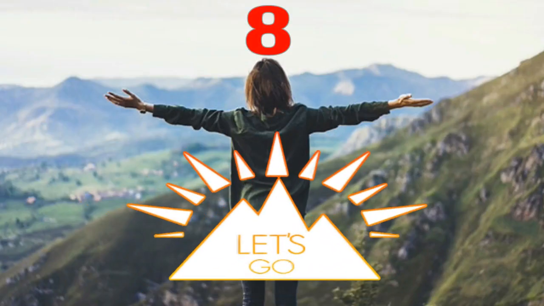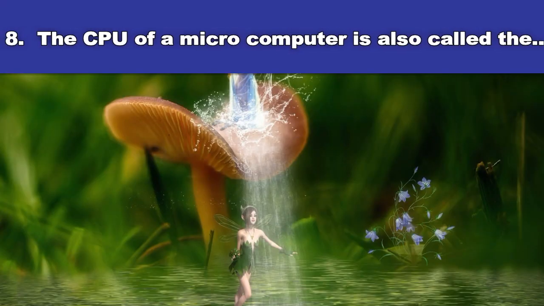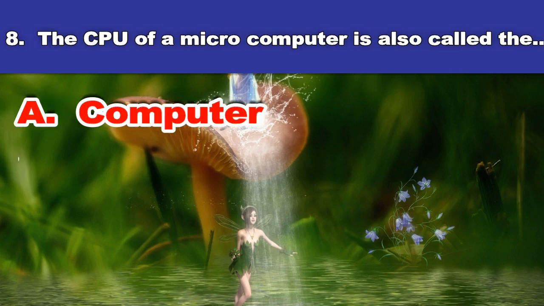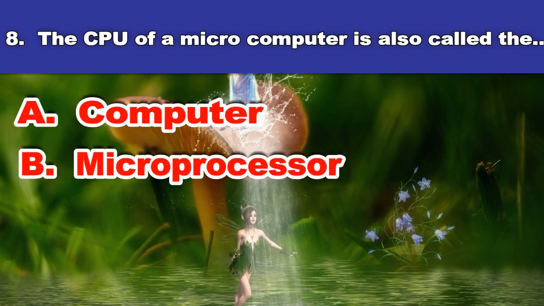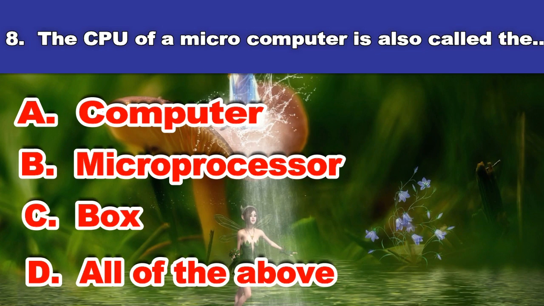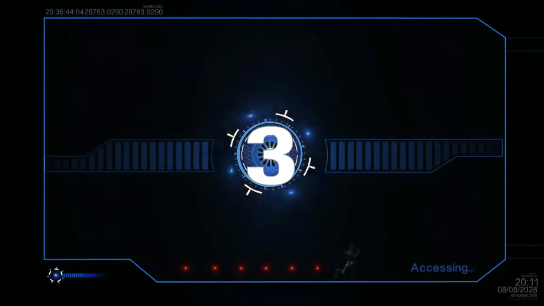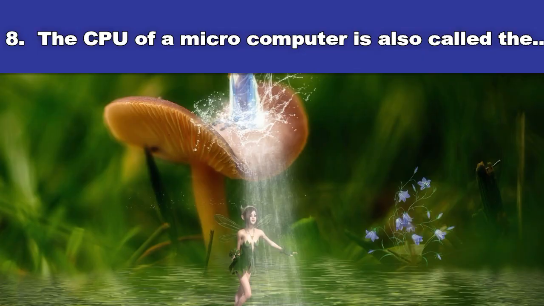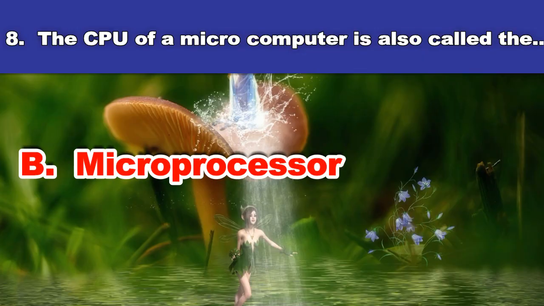Eighth question. The CPU of a microcomputer is also called the: A. Computer, B. Microprocessor, C. Box, D. All of the above. And the answer is microprocessor.